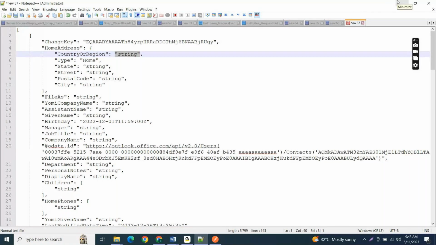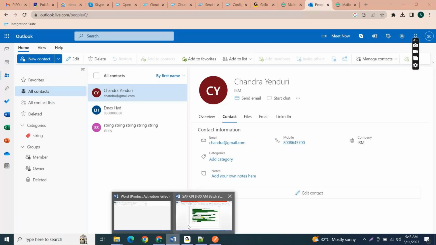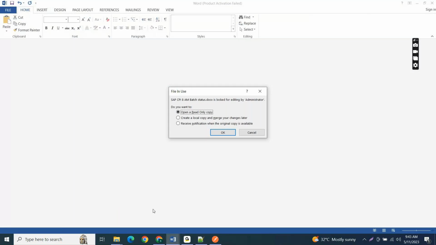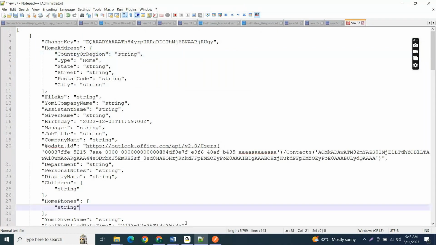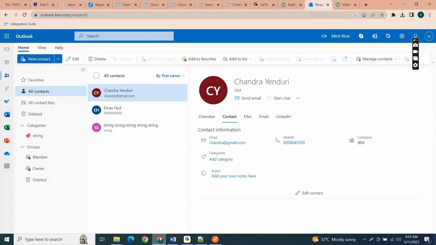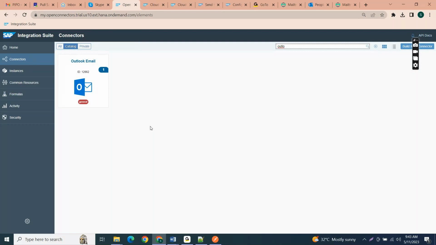Chandra, actually, I didn't understand this Open Connectors. Can you repeat tomorrow once? Let me explain again. Open Connectors is only to connect APIs, yes, only for the APIs of third party systems. So third party system APIs.